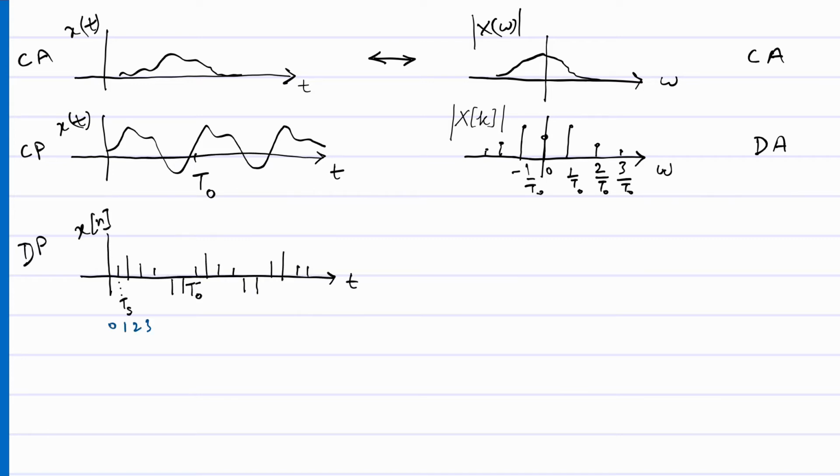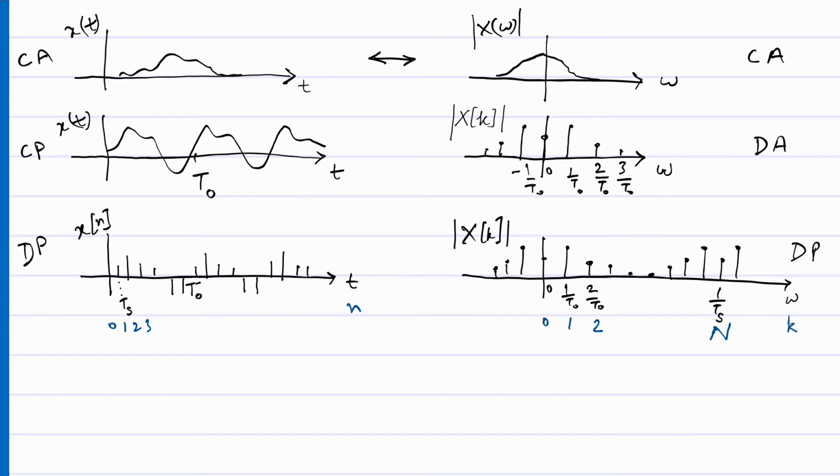Okay, so then what happens if my x(t) is also discrete? Then it is discrete and periodic. Now my X_k will also be discrete, but it will also become periodic. So sampling in one domain causes periodicity in the other domain.